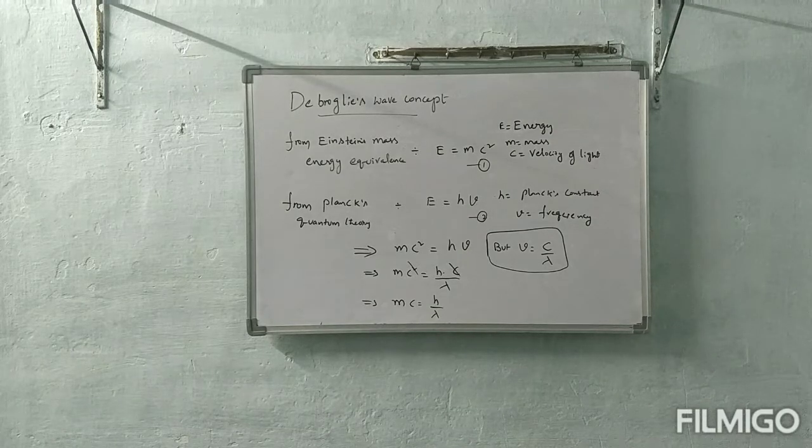When LHS on both sides are the same, we can equalize RHS also. Then mc square is equal to h nu, but nu is equal to c by lambda. By substituting, we get mc square is equal to hc by lambda. Left side c square means c into c, right side has one c, so one c is cancelled: mc is equal to h by lambda.